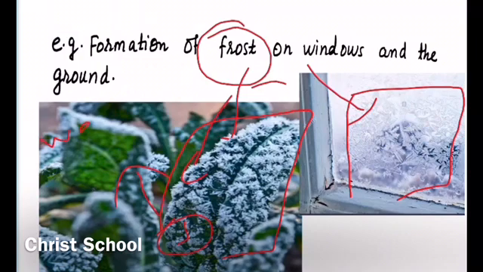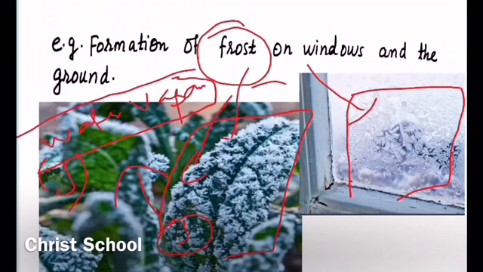From the water vapor present in the atmosphere, water vapor in the form of gas. Due to cooling, sometimes this water vapor present in the atmosphere directly changes into the form of solid. The solid form, that is this thin layer of ice, is called frost. So it is an example of deposition.